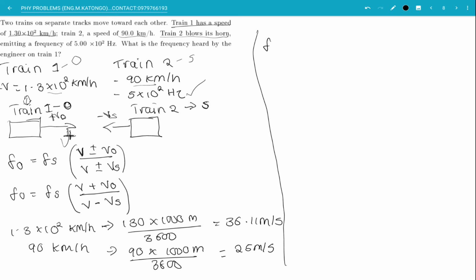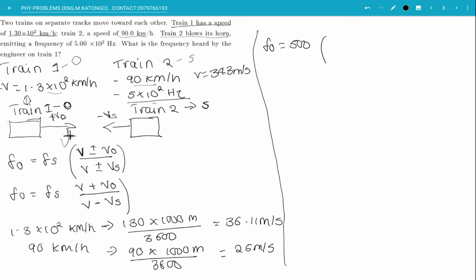Now substituting into our formula, the frequency of the observer is equal to the frequency of the source, which is 500 hertz, multiplied by the velocity v of sound in air, which is standard at 343 meters per second.